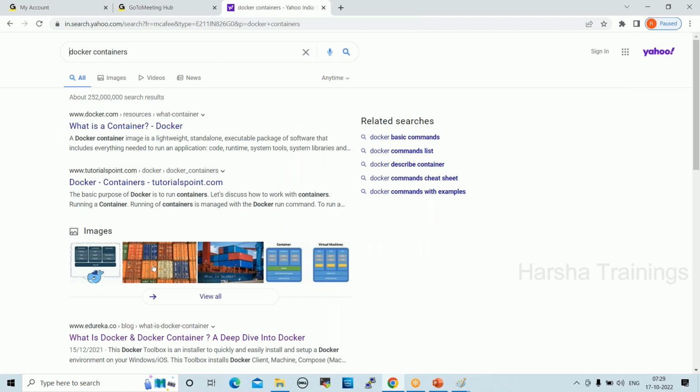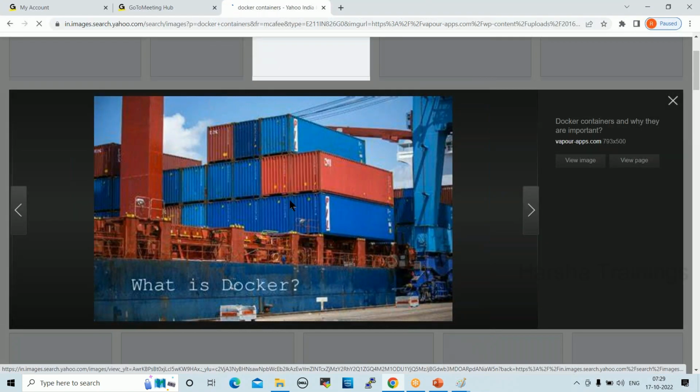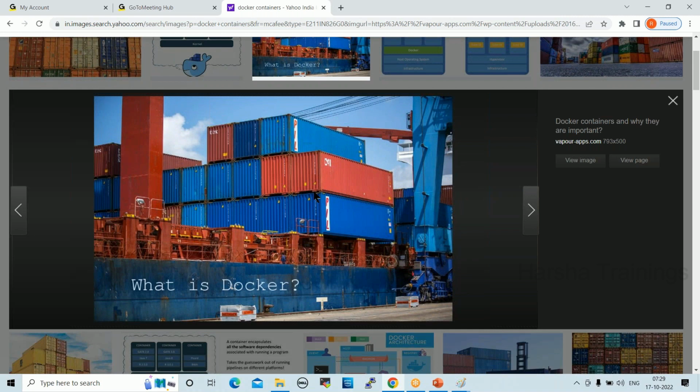See here, these are the ship boxes. So a container is a box. We can move it anywhere and use it anywhere. These boxes are lightweight, standalone, executable programs.